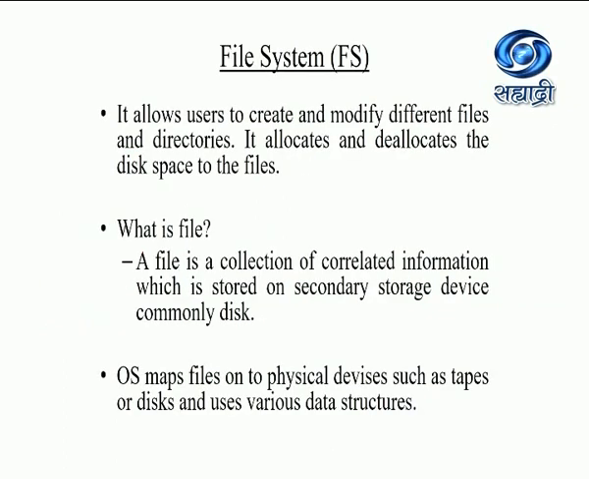Let us see file system now. File system or FS allows users to create and modify different files and directories. It allocates and deallocates the disk space to the files. What is a file? Basically, a file is a collection of correlated information which is stored on a secondary storage device, commonly known as disk. OS maps files onto physical devices such as tapes or disks and uses various data structures for this.